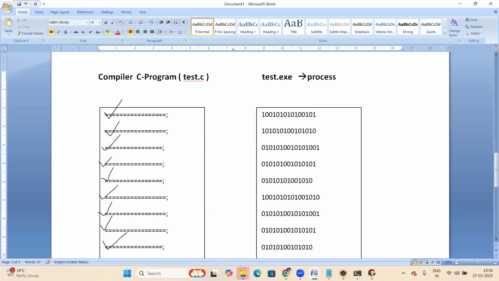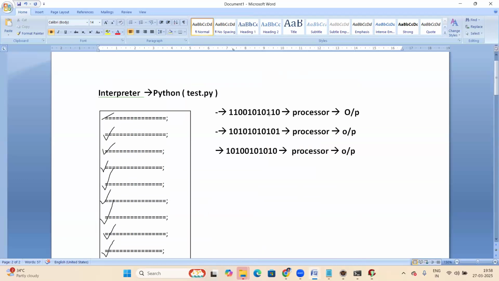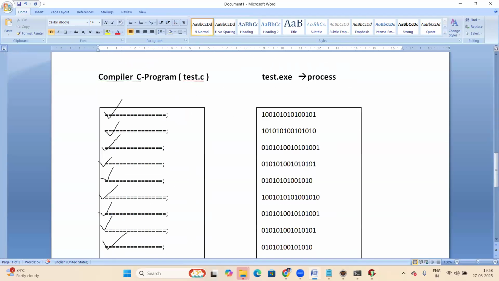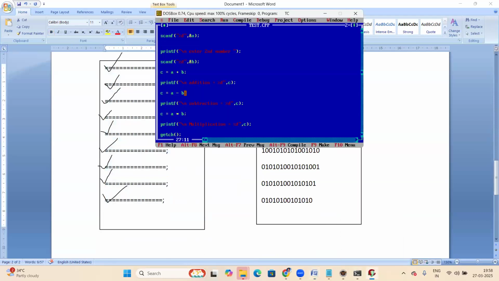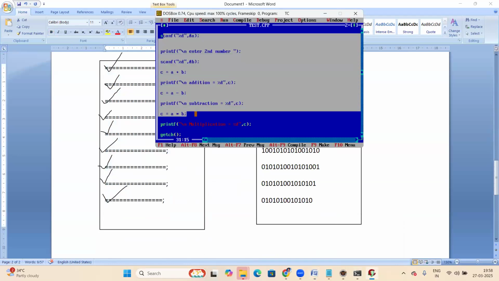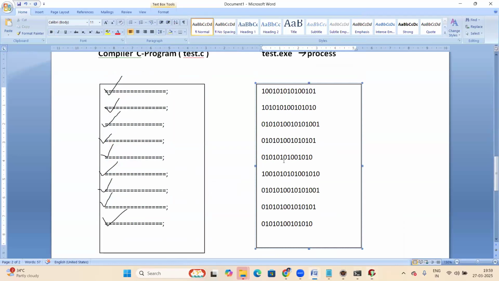After generating the exe file, this exe file is given to the processor. In case of an interpreter, what happens? Line by line conversion. The Python interpreter converts a line and gives it to the processor, then converts the next line and gives it to the processor. But a compiler is not like that. The compiler converts the whole C program code into binary format and writes it to another file.